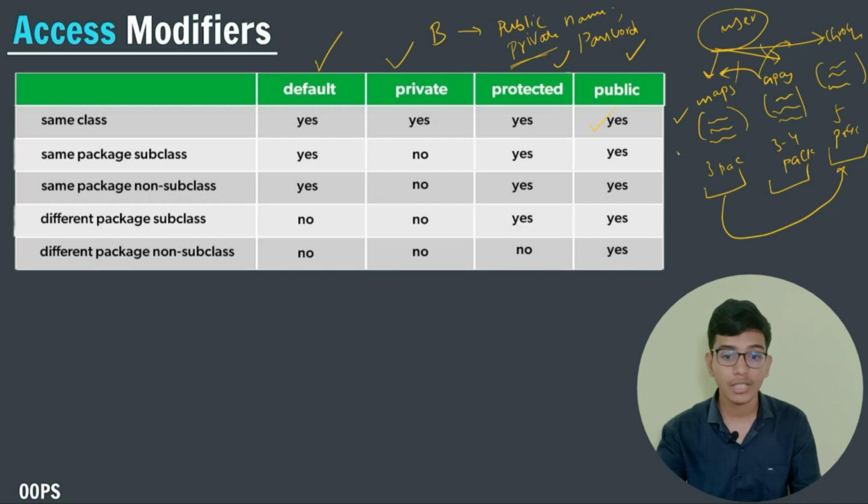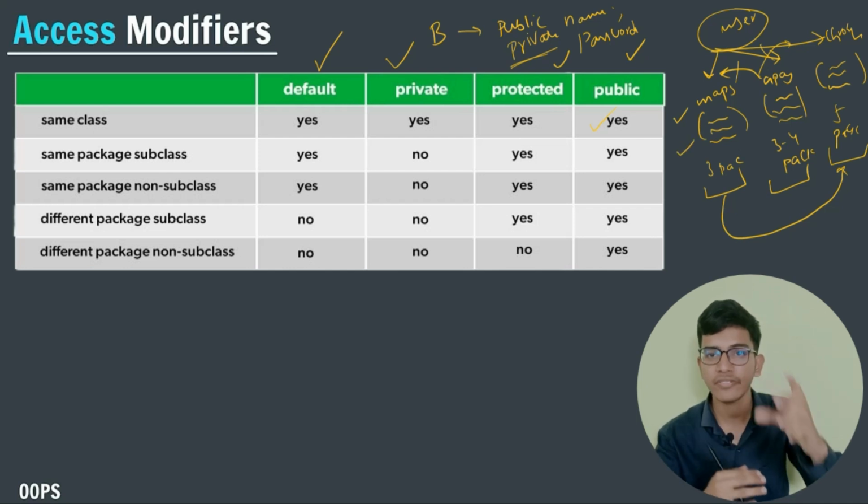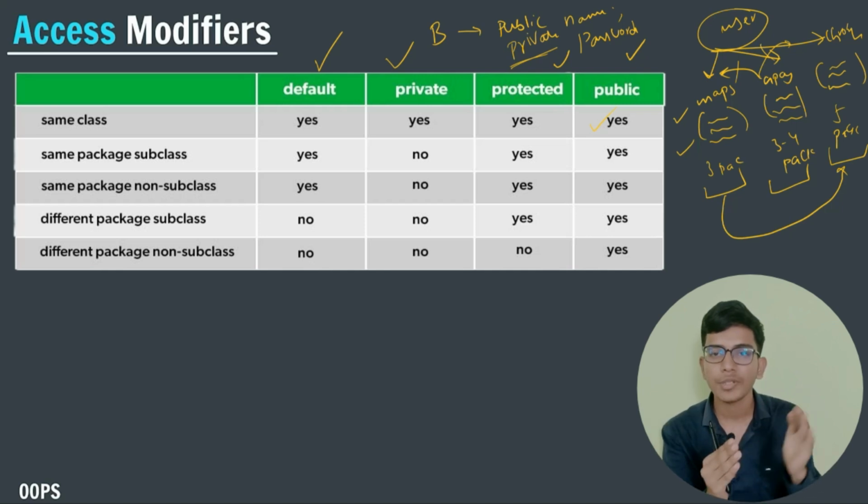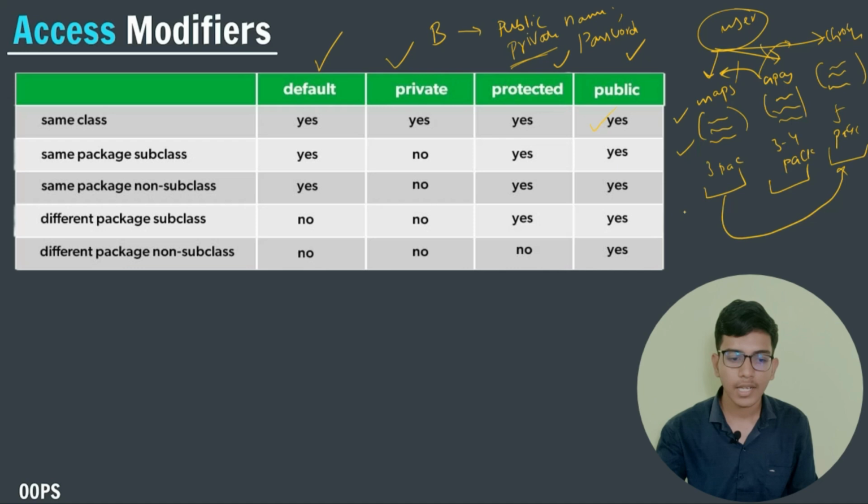After that you can access it in the same package also. A package is nothing but a collection of files. Suppose you are storing 2 or 3 files of Java which are interlinked with one another, then those are known as a package, right? You can access it in the same package but not in the same class.